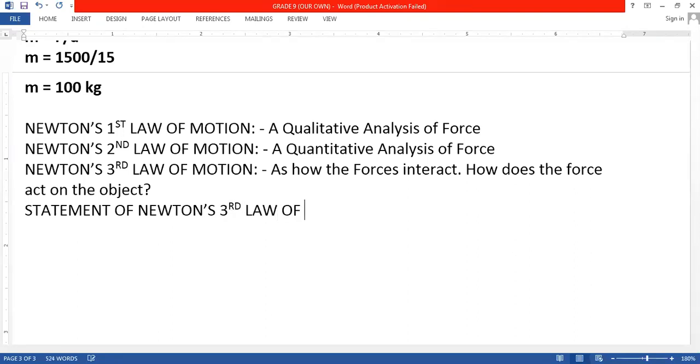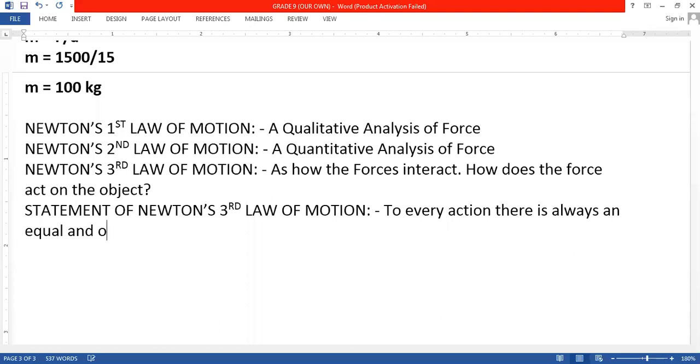Third law of motion. Okay, write down the statement. What the statement says is that to every action there is always an equal and opposite reaction.